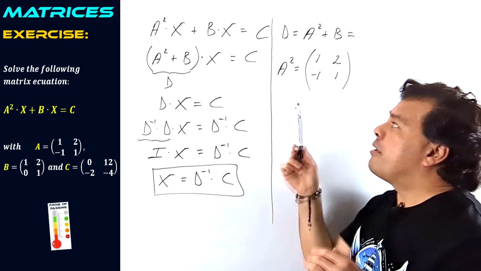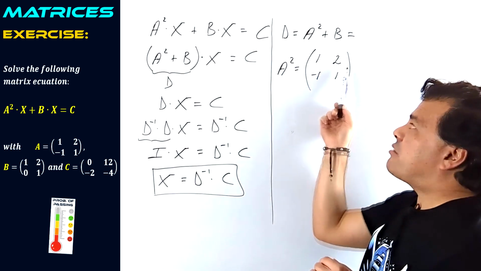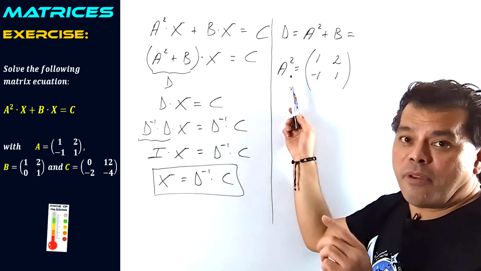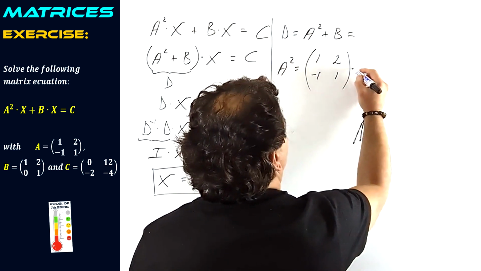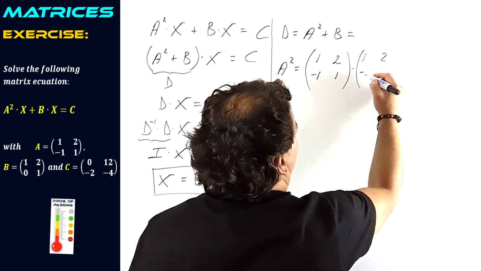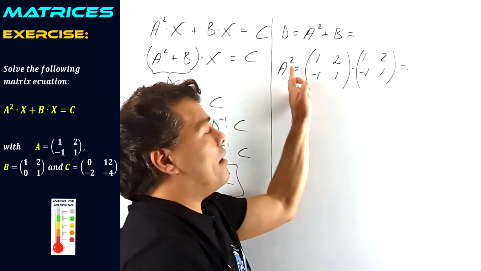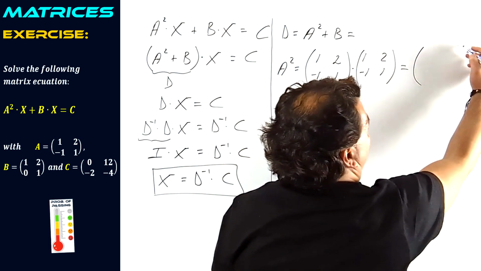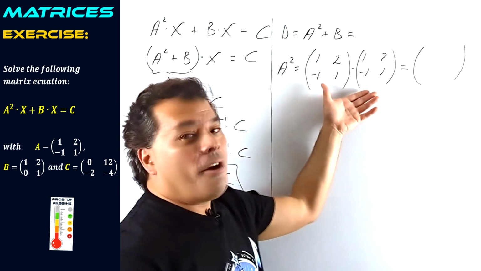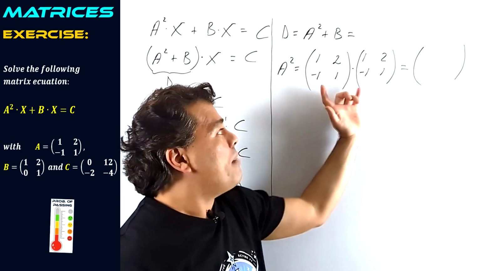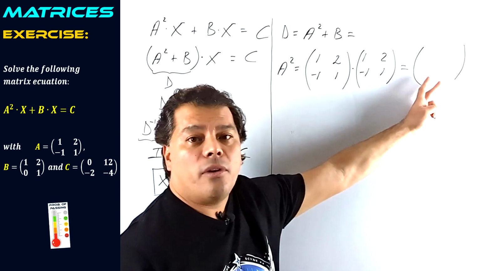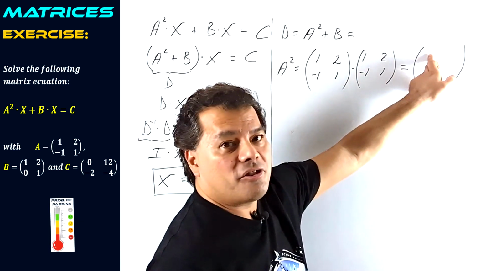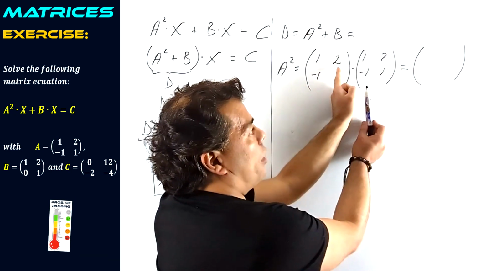And as you probably know, it is forbidden to square these 4 positions. No, the way to calculate the square of a matrix is multiplying the matrix by itself as many times as the exponent indicates, in this case 2 times. Now we are going to calculate our result. You already know that when you are multiplying 2 matrices of order 2, the result will already be an order 2 matrix.